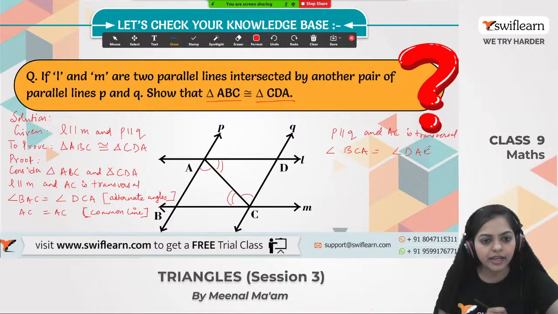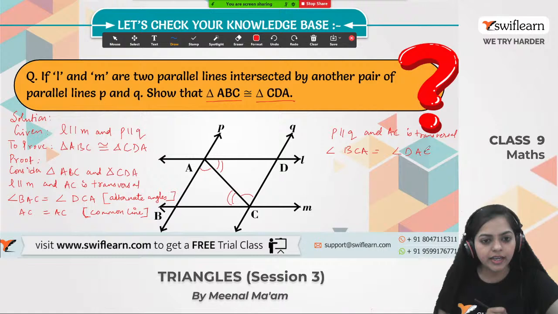So can I say that triangle ABC is congruent to triangle what? CDA. Alright, and the reason is by which criteria? By angle side angle congruence rule. So yes, we have proved this.